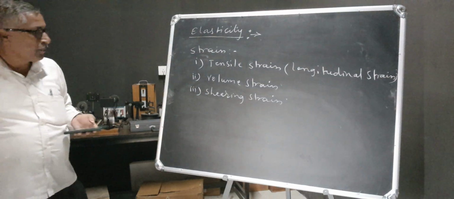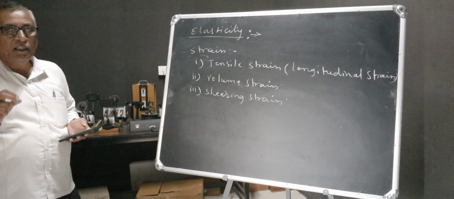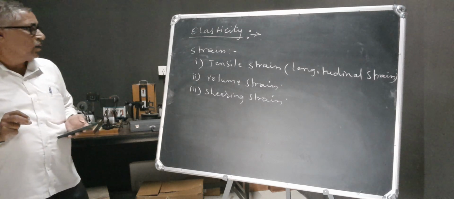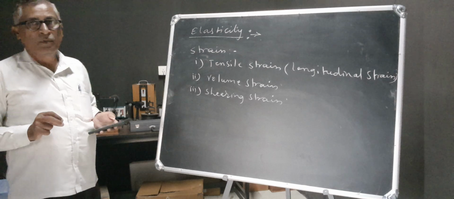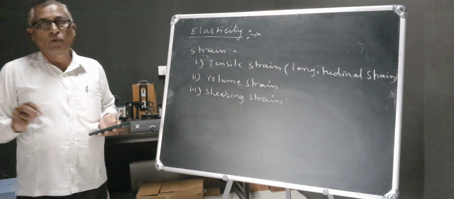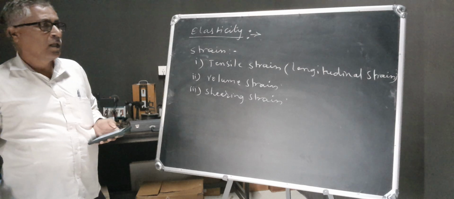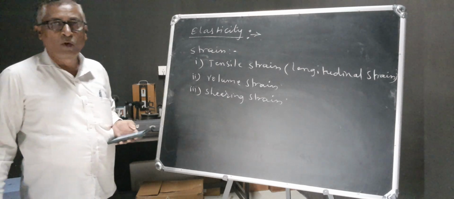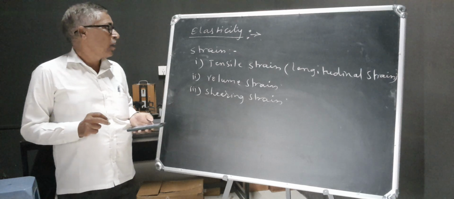According to Hooke's law, now up to here we have seen what is the elasticity and the definition of deforming force. If we apply a force to a material or a body, by virtue of which the body gets deformed, that force is called the deforming force.